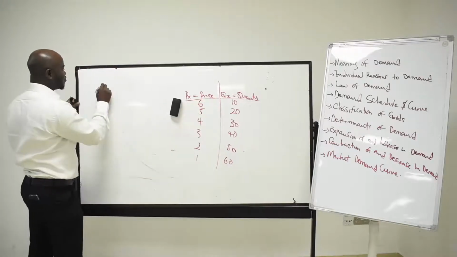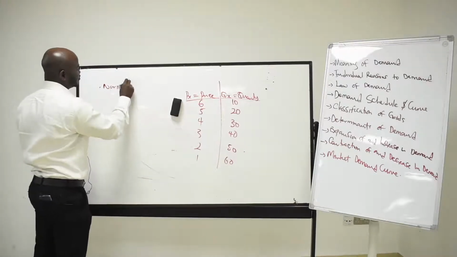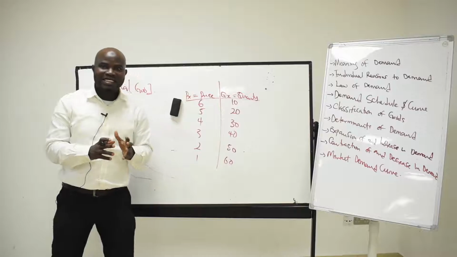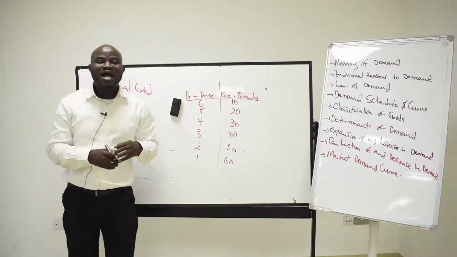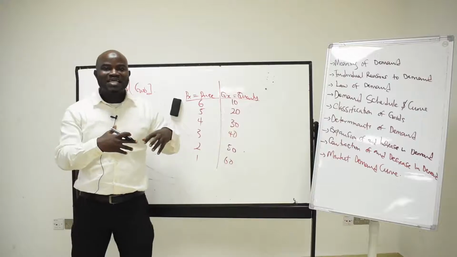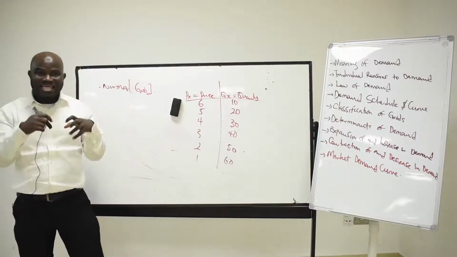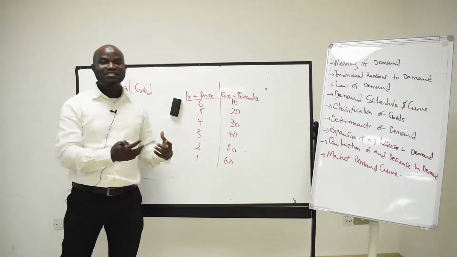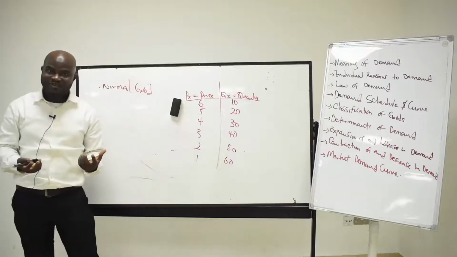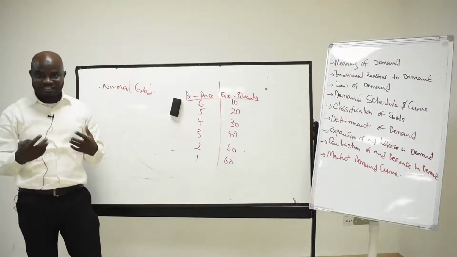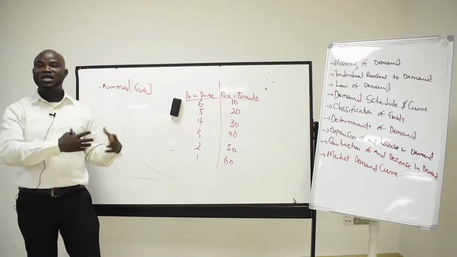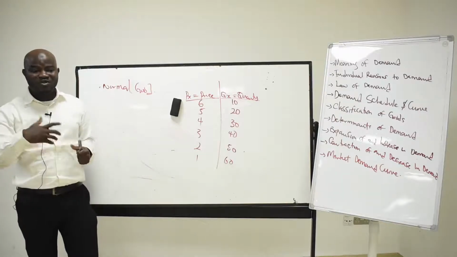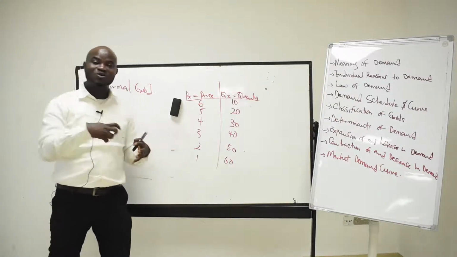Then another one that we have under the classification of goods is what we call a normal good. Class, a good is said to be normal when the quantity demanded is increasing as the income of the consumer is increasing. For example, somebody staying in a room and parlour when your salary is 150,000, but suddenly your salary is increased from 150,000 to 300,000, then you move to a 2-bedroom or 3-bedroom apartment. This is what we call a normal good. A normal good exists where the quantity increases when the income of the consumer increases.